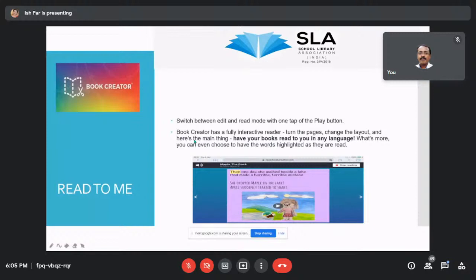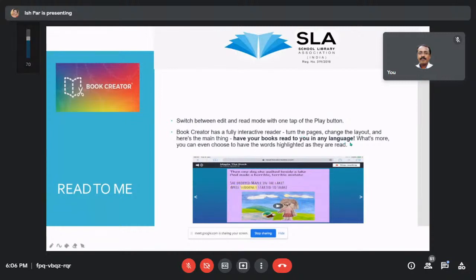Now there are lots of other options available for junior-level students, students of higher levels, or students with disabilities. You can switch between edit and read mode with one tap of the play button. Book Creator has a fully interactive reader. Turn the pages, change the layout, and here's the main thing, have your books read to you in any language.